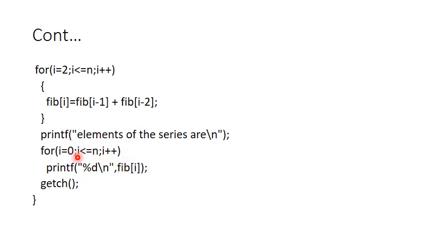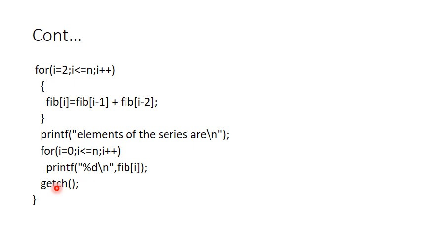Once the value of i becomes 11, this condition becomes false, because the value of n is 10 and the value of i is 11. 11 is not less than or equal to 10. Therefore, this condition becomes false. Once this condition becomes false, your control will go directly to statement X. At statement X we have getch.